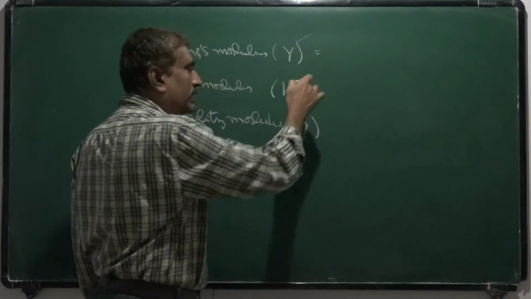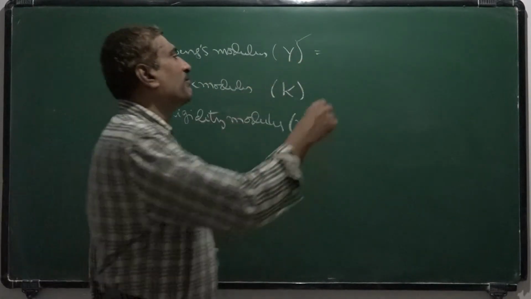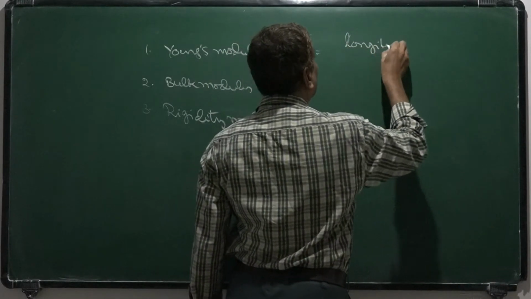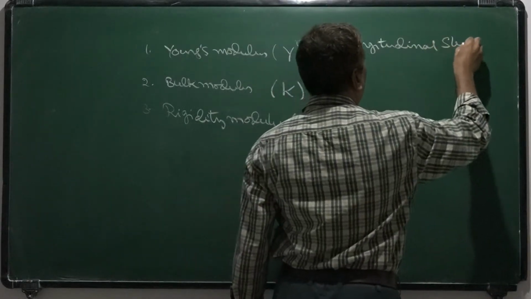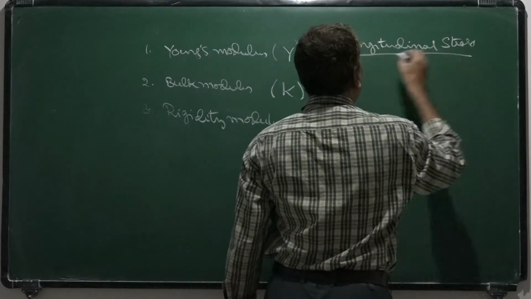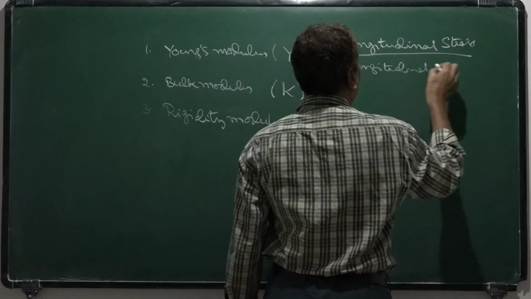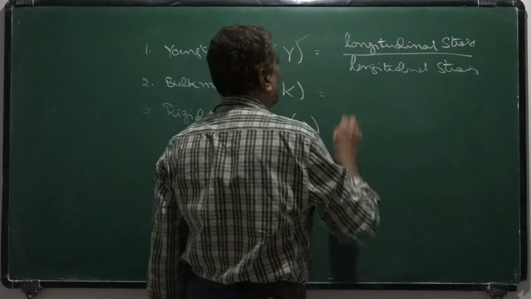Actually, every one is a ratio of stress and strain, but this Young's modulus is the ratio of longitudinal stress by longitudinal strain. Okay.